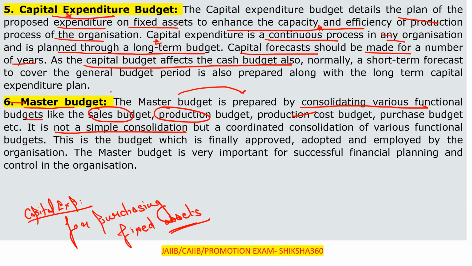So this is the budget which is finally approved. That is the master budget. It is a combination of all the budgets. So basically this is a budget which is to be finally approved, adopted and employed by the organization.